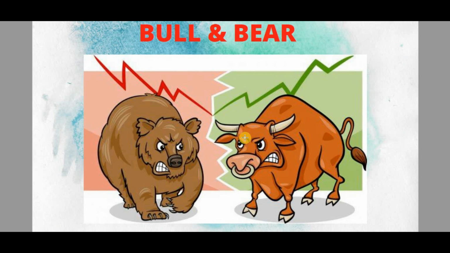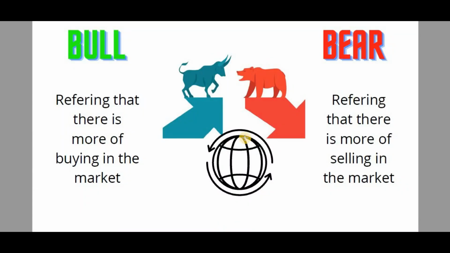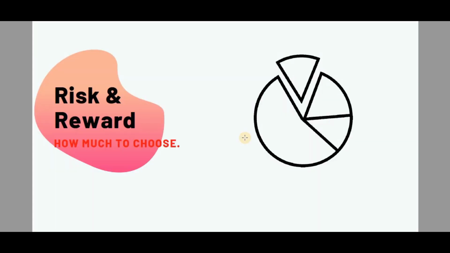So here come bear and bull. How do they differ? Bull refers to more buying in the market. Bear refers to more selling in the market. So now comes the risk and reward. How much risk and reward should you choose when you trade?